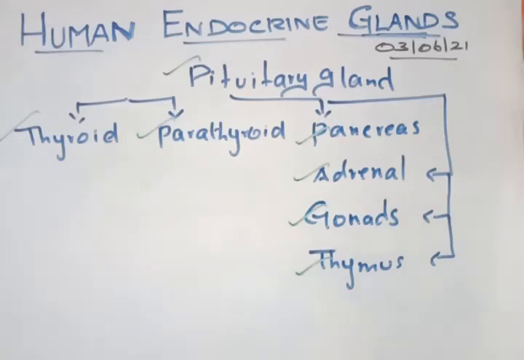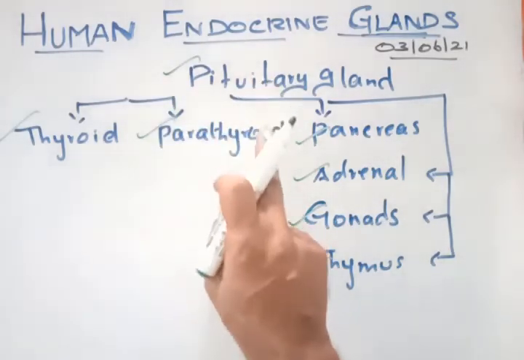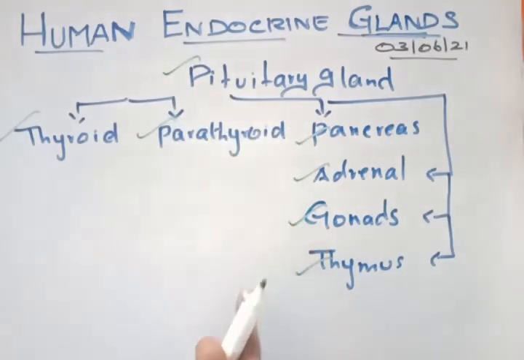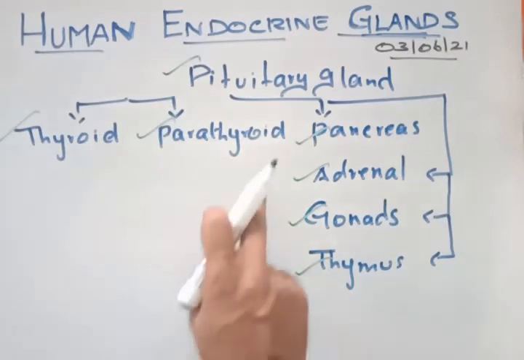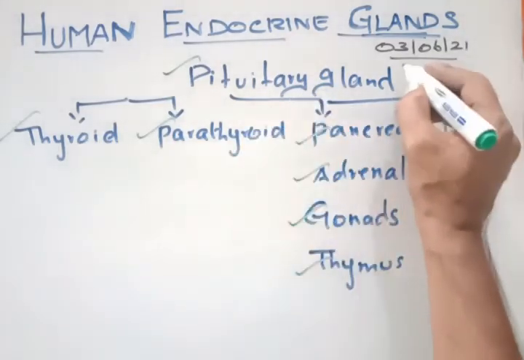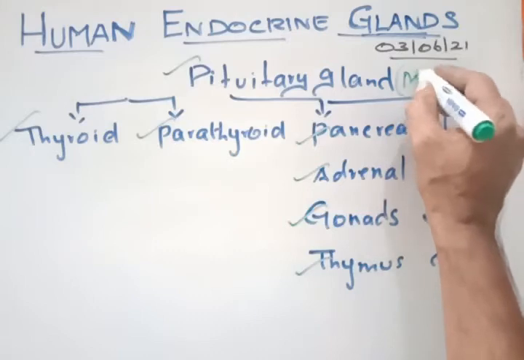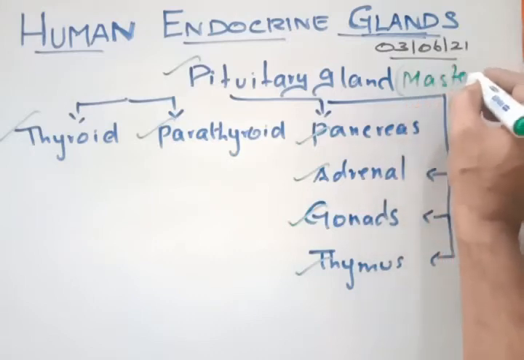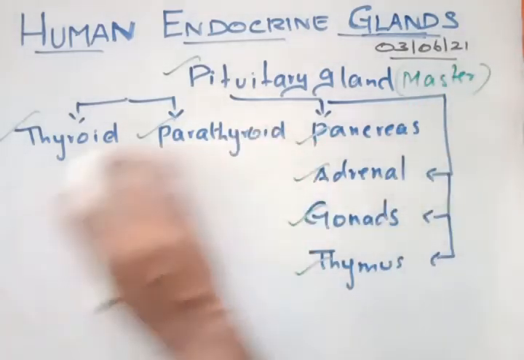Okay, so now when we talk about the pituitary gland, it controls all the other glands in our body. So the pituitary gland is called the master gland. Why is it called the master gland? Because the pituitary gland controls all other glands in the body.